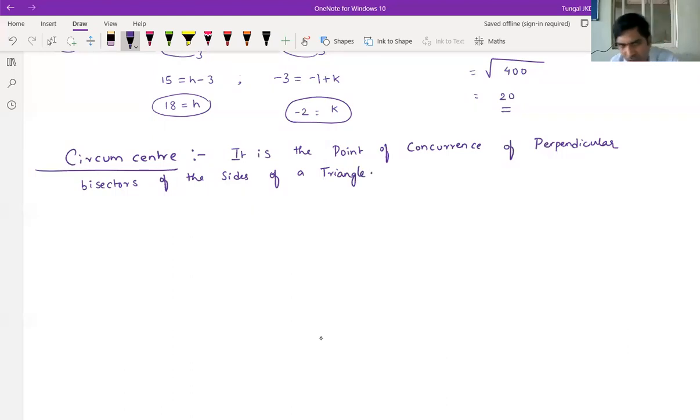This is the definition of circumcenter. It is the point of concurrence of perpendicular bisectors of the sides of a triangle.